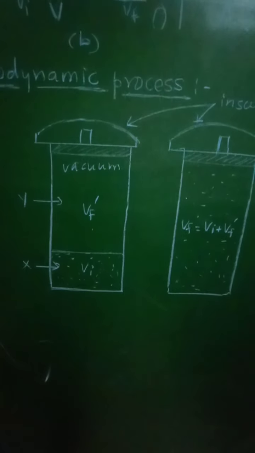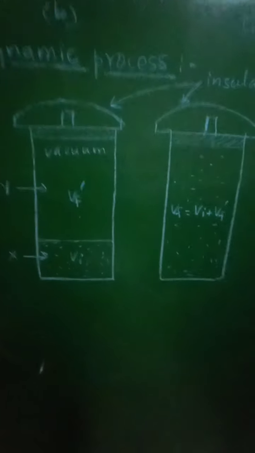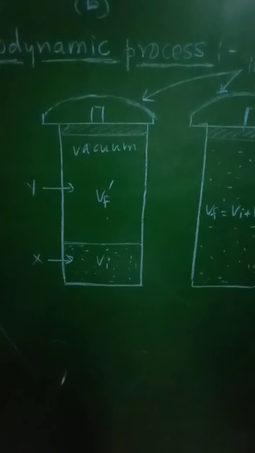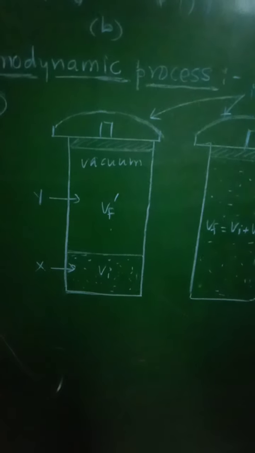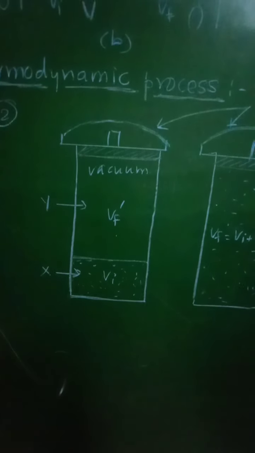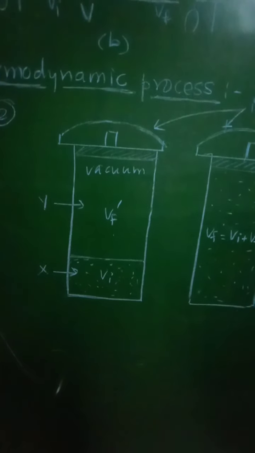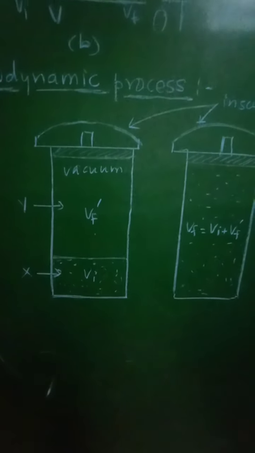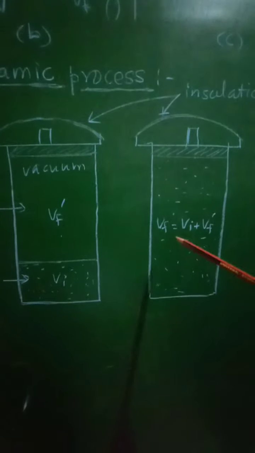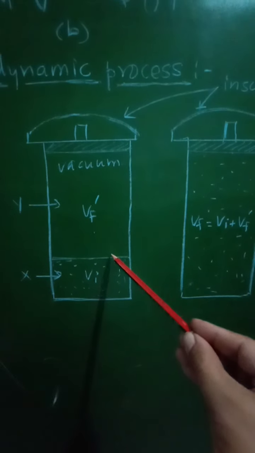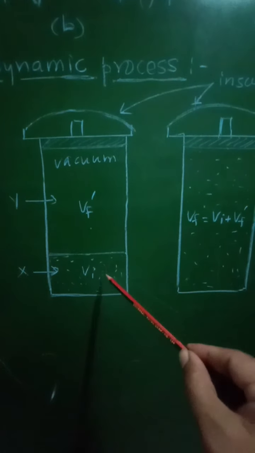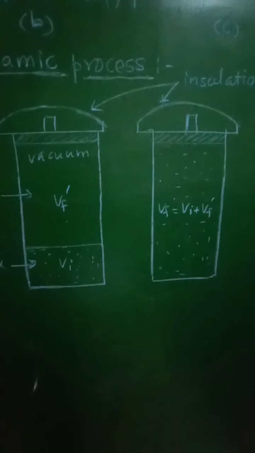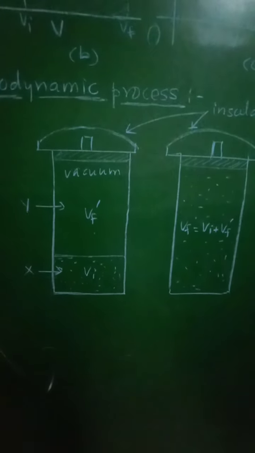And now the partition is suddenly broken, between the two compartments X and Y. So when it is broken, the gas expands and fills all the empty space inside that cylinder, similar to this second case. As soon as this partition is broken, this gas will expand and fill all the empty space in that cylinder.